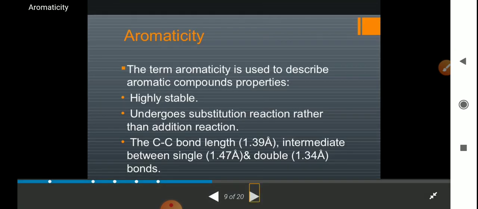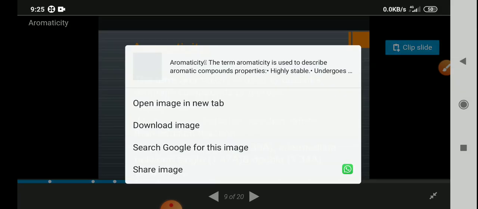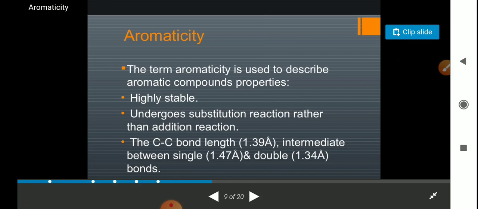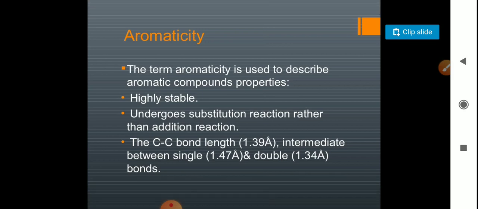So if I conclude, the term aromaticity is used to describe aromatic compounds and properties. Yes, this Hückel rule is obviously very important, and in addition to that we can say aromatic compounds are highly stable and undergo substitution reactions rather than addition reactions.